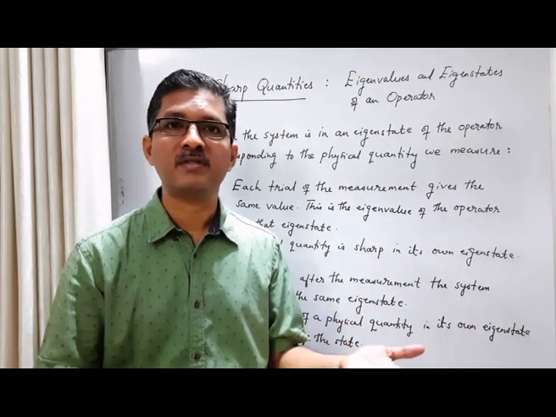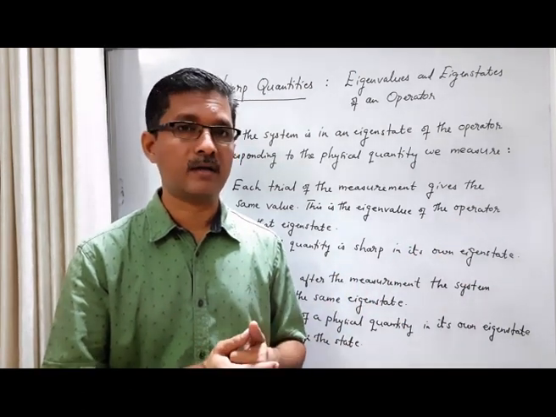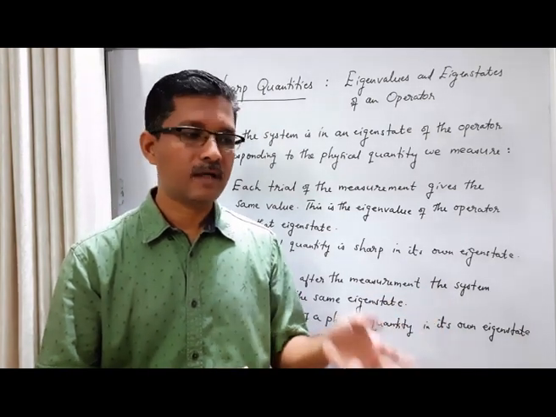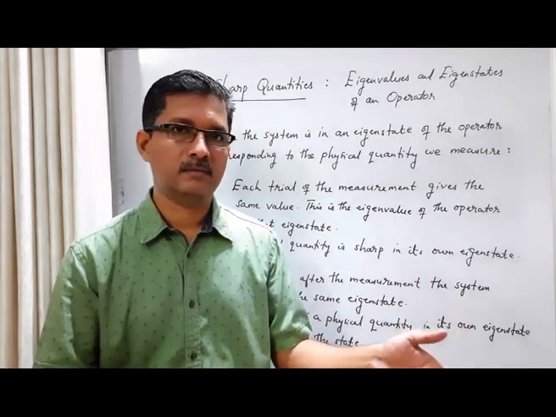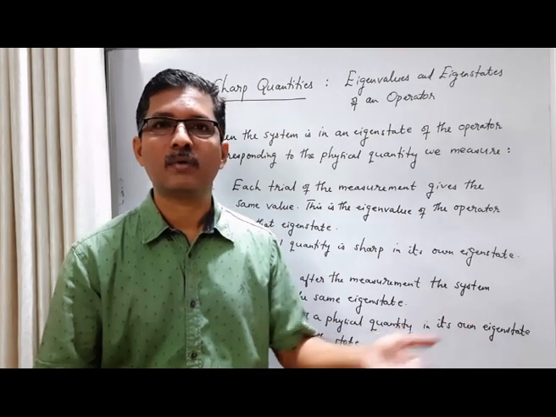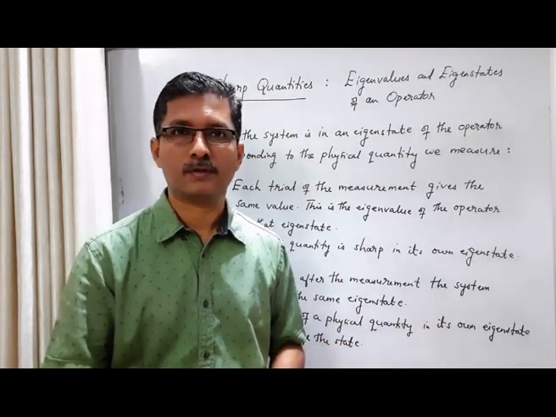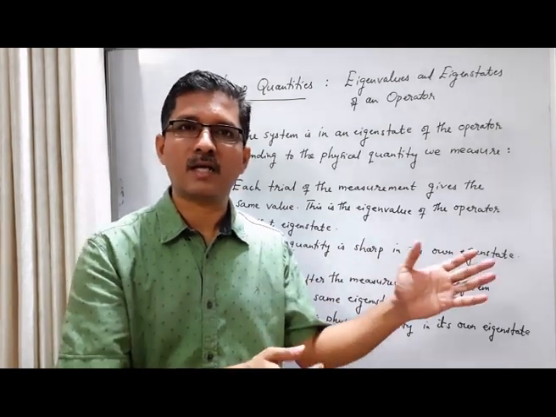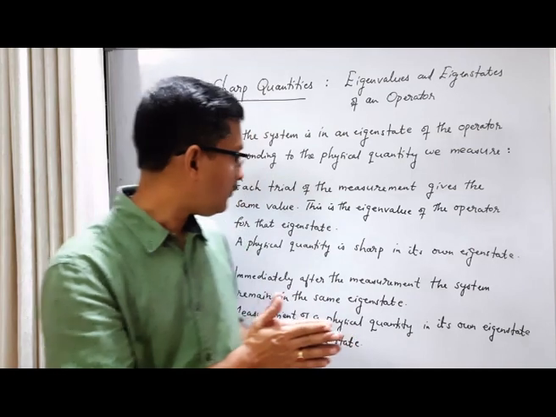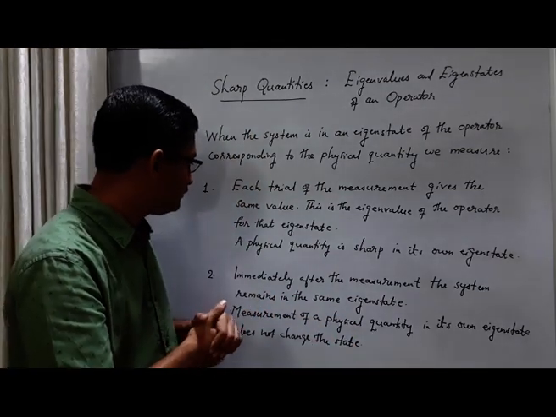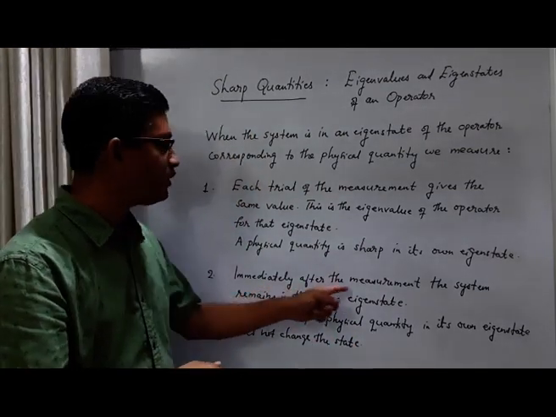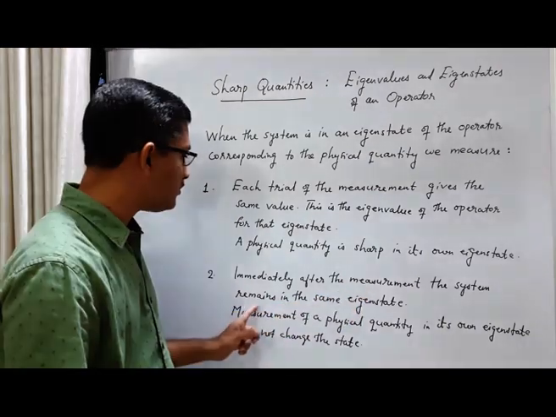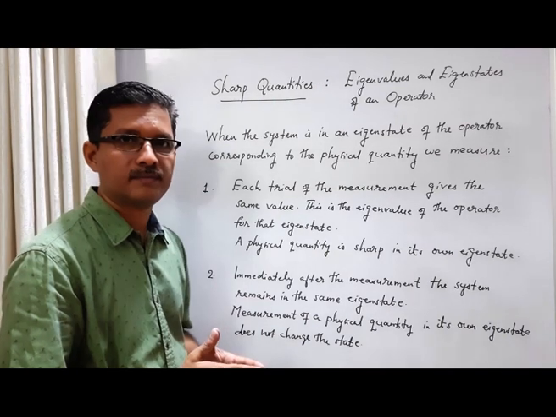Remember, when the hydrogen atom is in the ground state, we can predict beforehand what is going to be the result of every measurement of energy. It is the eigenvalue for that ground state of energy, which is minus 13.6 electron volt. So we can predict beforehand the result of every single trial of measurement. The second feature is that immediately after the measurement of the physical quantity, the system remains in the same eigenstate.